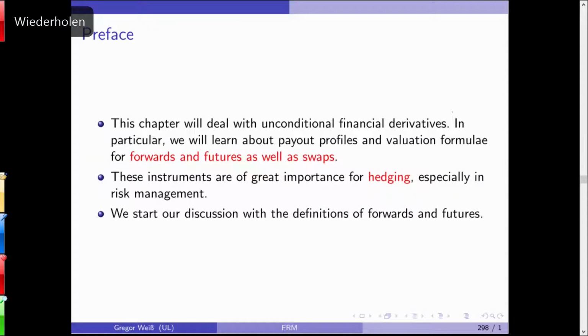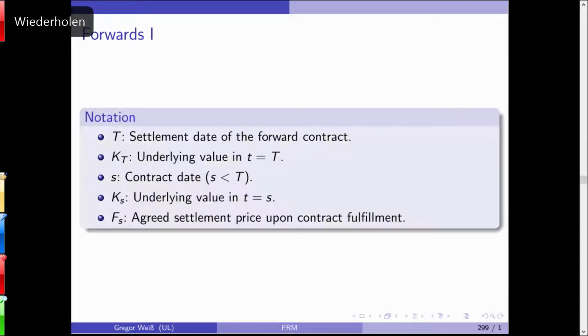Okay, so we'll talk about forwards, futures, and then later on also swap contracts, which, as the name suggests, are contracts in which we swap usually fixed versus floating rate payments. And all these instruments are, of course, used extensively for hedging exposures you might have, for example, from a contract in a foreign currency or from an interest-bearing contract. We'll see this later on. But all these contracts are really about hedging. Okay. So forwards. Let's start with forwards.